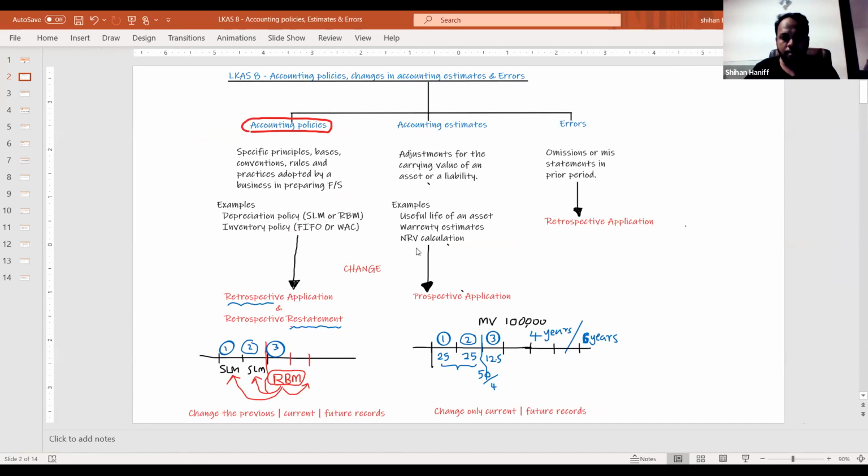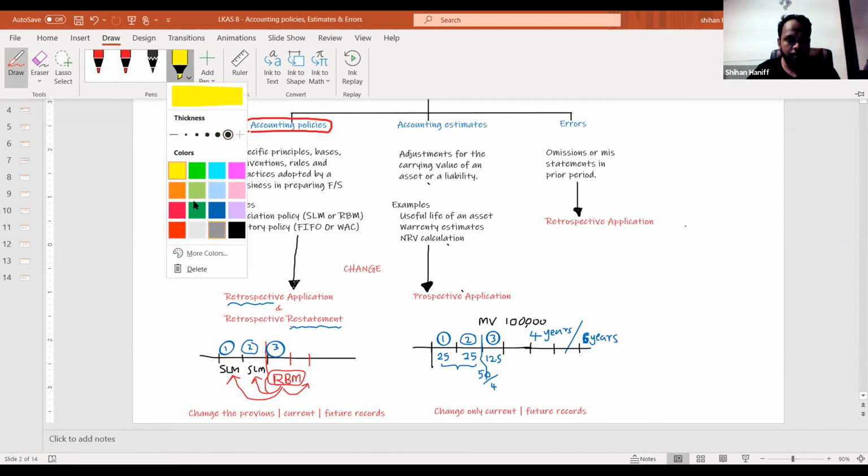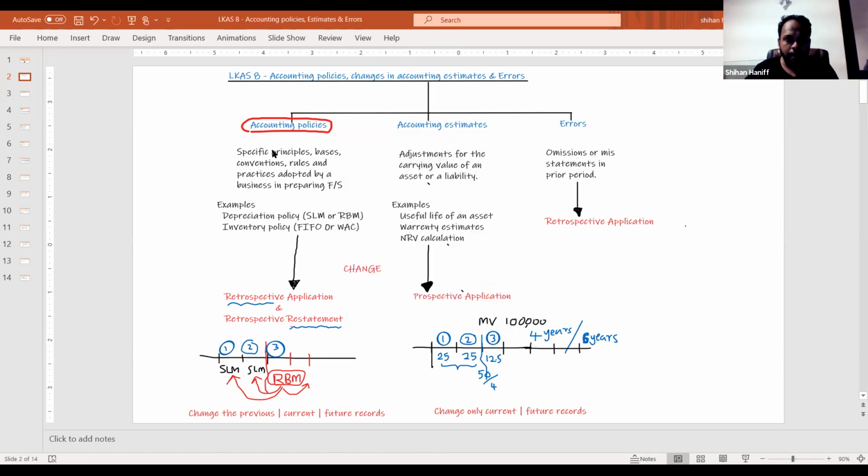So the better you write this, draw this mind map related to the standard. Okay, so what is an accounting policy?